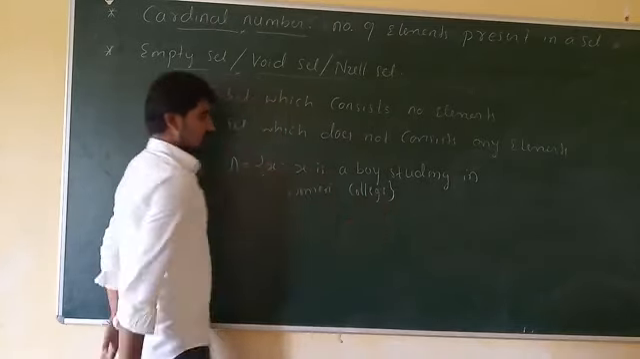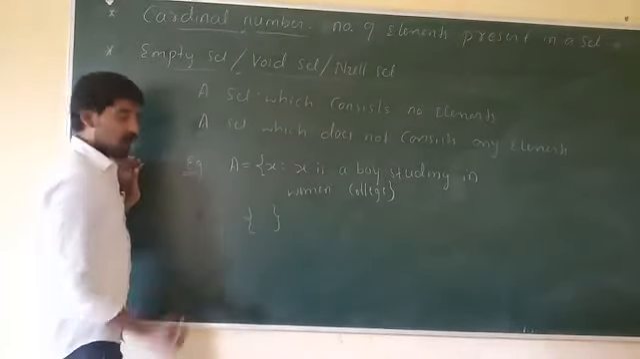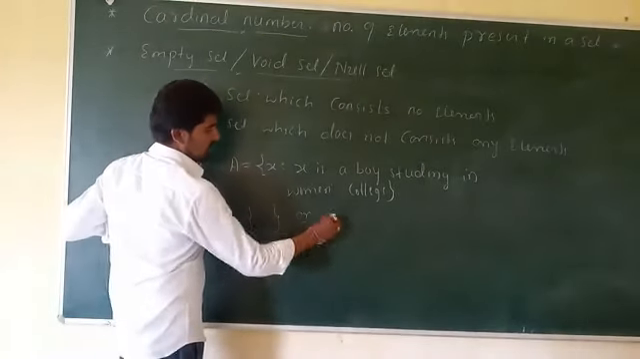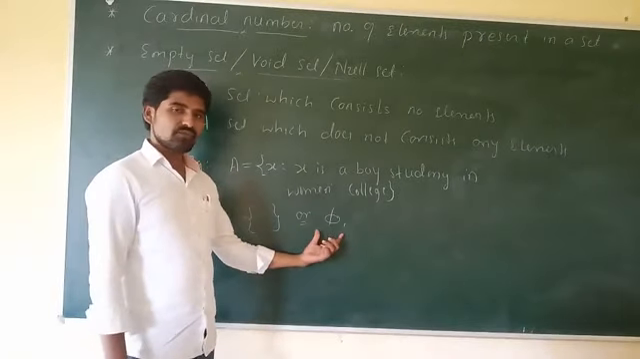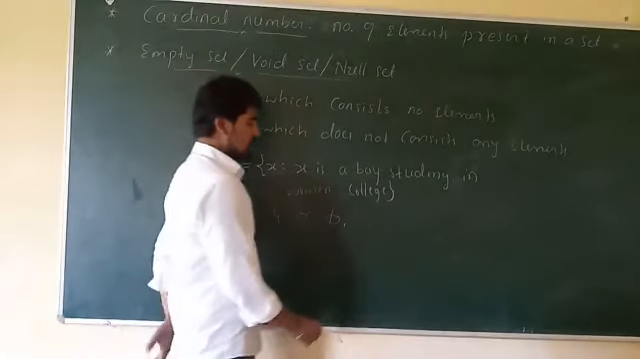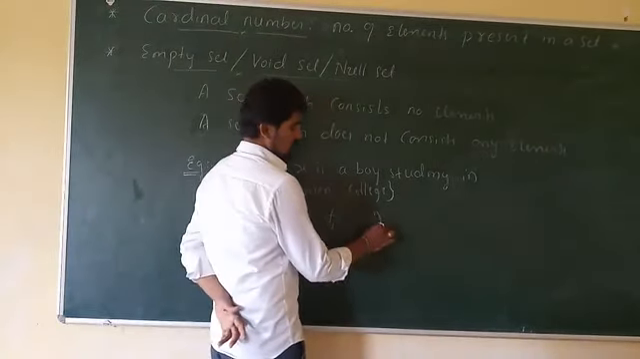And one more thing, the empty set is always denoted by this symbol, or the empty set is denoted by phi. We read it as null. This is the representation of the empty set in roster form. And in set builder form, the empty set is denoted by let A is equal to, elements of the set A